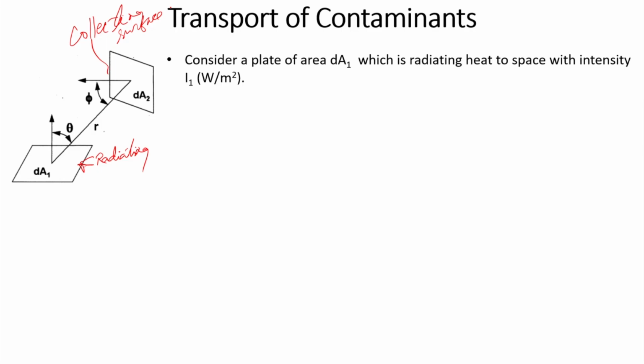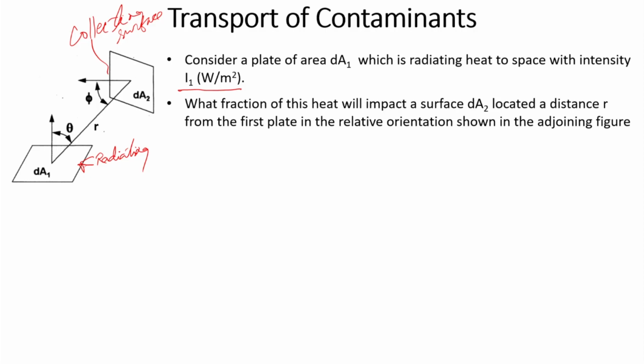Let us assume that surface dA1 is radiating heat into space with an intensity I1, in watt per meter square. Now, what is the fraction of this heat which will impact the surface dA2, which is located at a distance r, with the orientation already explained with respect to the radiating surface?